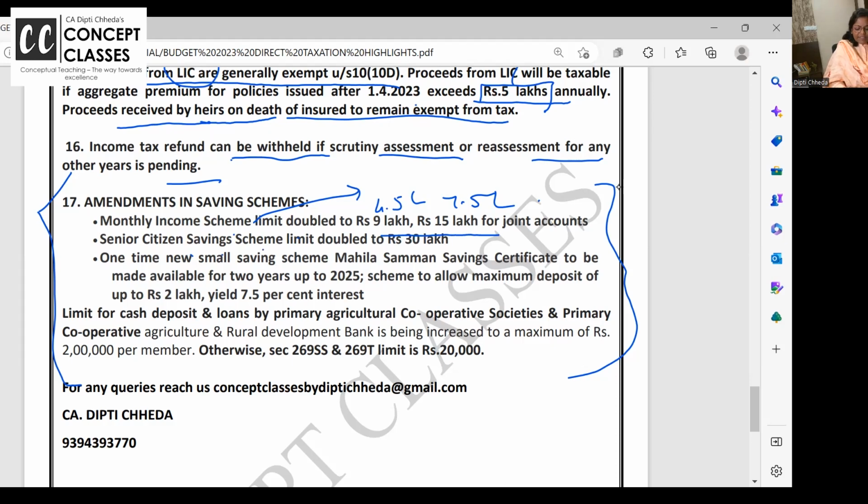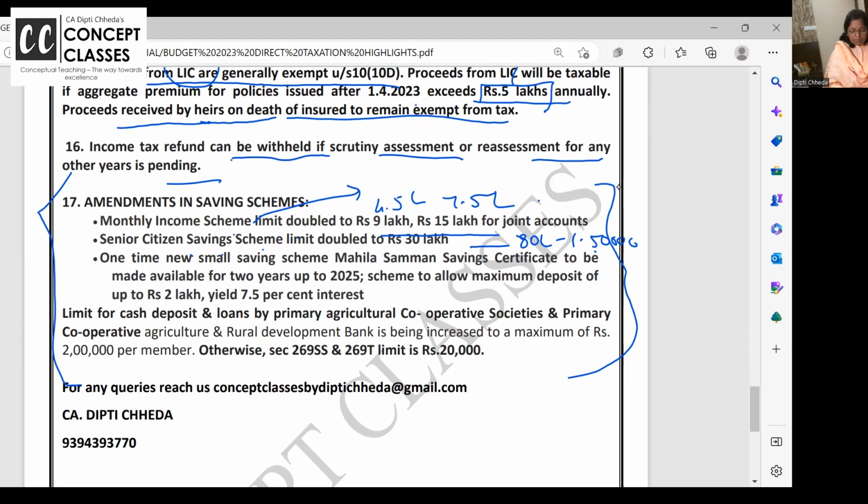Senior Citizen Savings Scheme. This is eligible for 80C also. Up to 1.5 lakh you can get a deduction, whatever amount you put. But maximum amount allowed under Senior Citizen Savings Scheme was 15 lakhs. Now they have doubled it to 30 lakhs. Senior citizen can put additional money above 15 lakh also, now up to 30 lakhs in your Senior Citizen Savings Scheme.